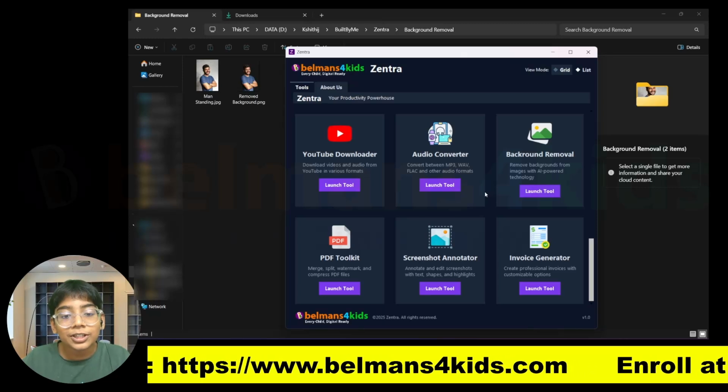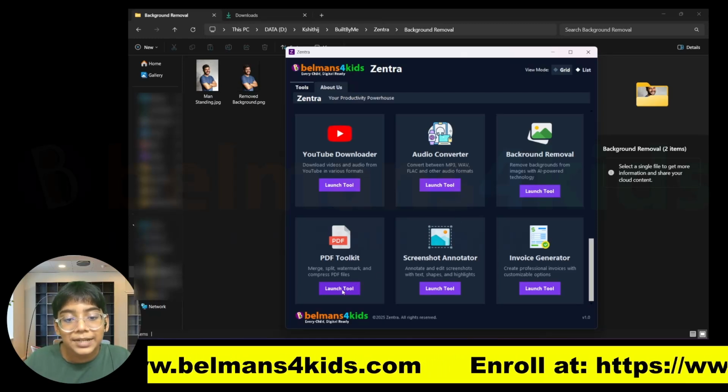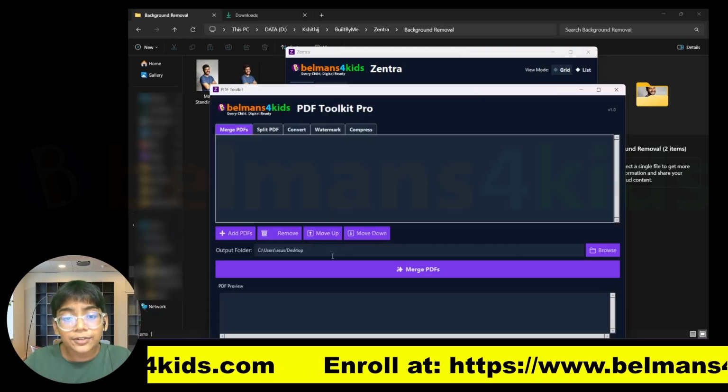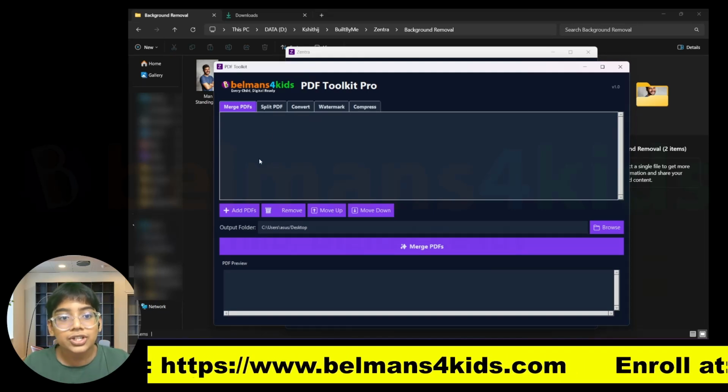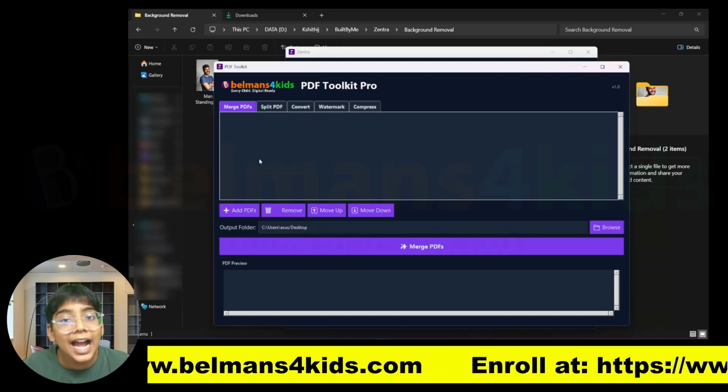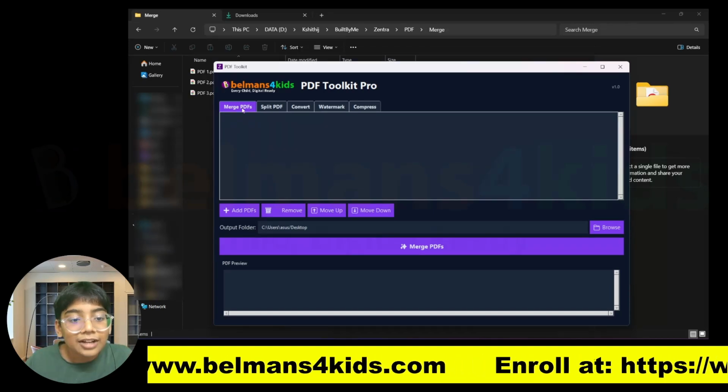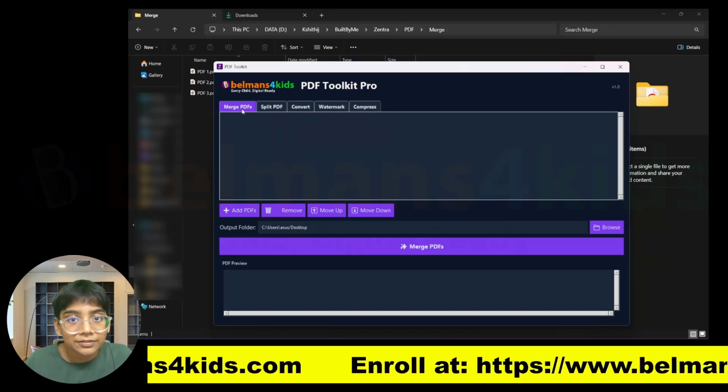Now let's move on to the next tool, which is the PDF toolkit. Now the PDF toolkit, what this allows you to do is it allows you to merge, split, convert, watermark and compress PDFs. Now let's start by testing out the merge PDFs functionality.